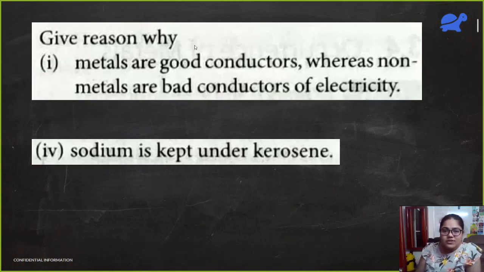Free electrons are those electrons that can move freely in the metal. Okay, so whatever outermost shell electrons are there in metals, metal loses them easily and then they become free electrons. They start flowing in the entire surface of the metal. So that is why metals are good conductors.